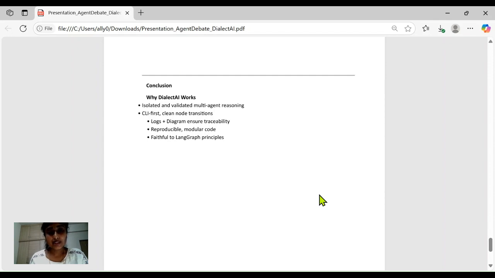Next, we will have a live demo. In addition to the live demo, I have also included a separate document containing four full debate transcripts generated by the system along with the logs. Each example demonstrates a different topic, showing how the agents argue, how the memory evolves, and how the judge delivers a rationale and winner. These examples help verify the system's consistency, logical structure, and versatility across domains.